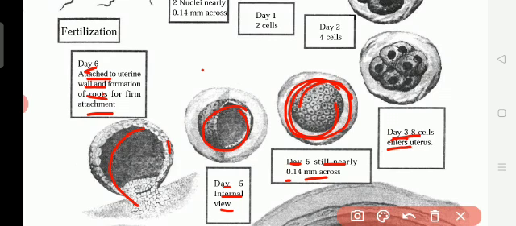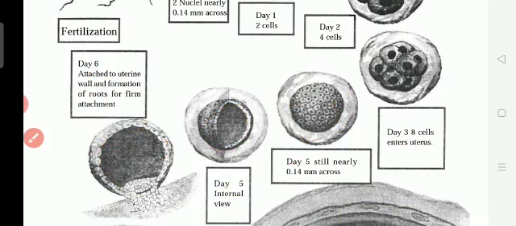Okay, a tree will be standing on the soil, standing on the mitti, standing on the earth with the help of the roots. So like that only, after the cell division, after day 5, it will be forming some roots, and it will hold the womb very strongly. It will hold the uterus very strongly.